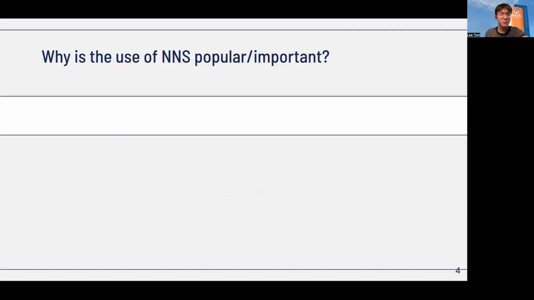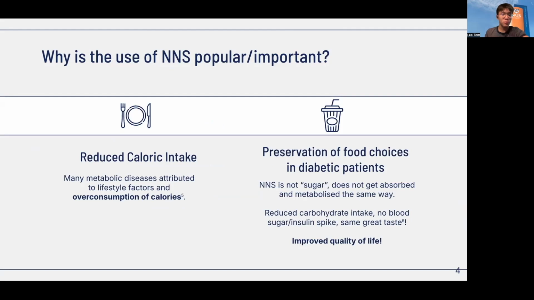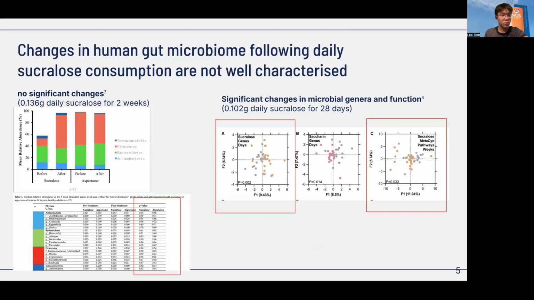You may also ask why the use of sucralose is so popular. This can be attributed to two very important reasons, one of them being reduced calorie intake, as well as preservation of food choices for diabetic patients, hence improving their quality of life. However, they are not all perfect, and many studies have shown that daily sucralose consumption can have an effect on our gut microbiome. Here are two of the many studies, and they seem to contradict each other.